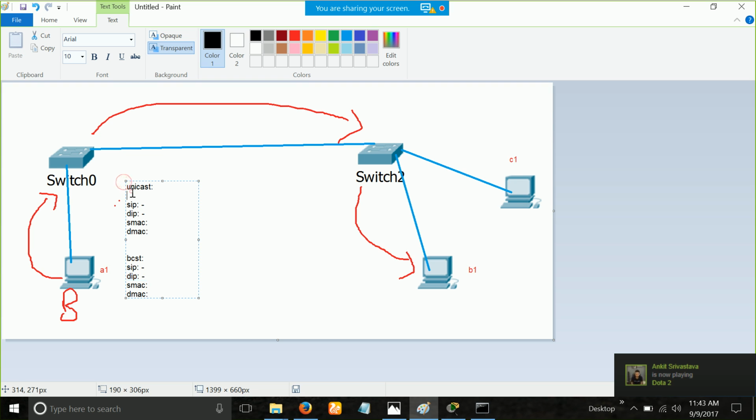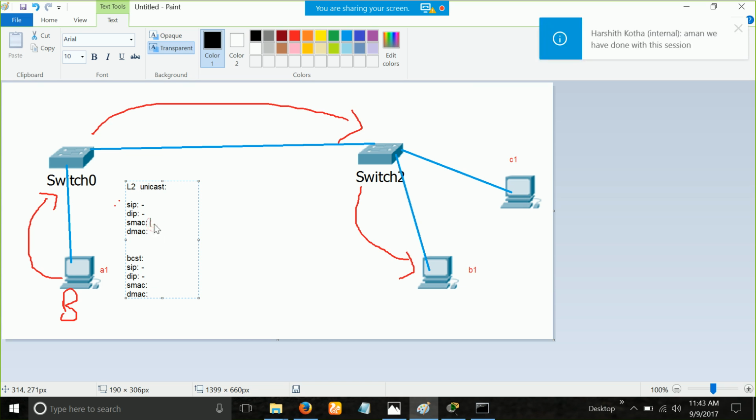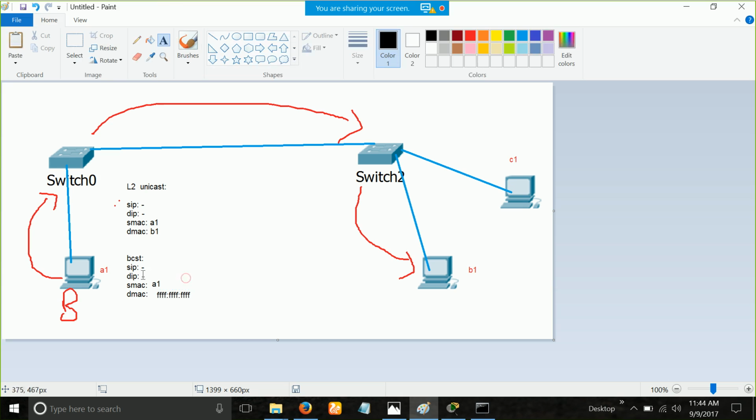Source IP, destination IP, we don't care. Why? Because we are talking about a layer 2 unicast. Source MAC will be A1, I just put it right here. Okay, I'll cover this fast. Source MAC A1, destination MAC is going to be B1. Source MAC for broadcast is going to be A1, and the destination MAC is going to be 12 times F. I just want you to know this, nothing special. In a broadcast, the destination MAC is always going to be 12 times F.